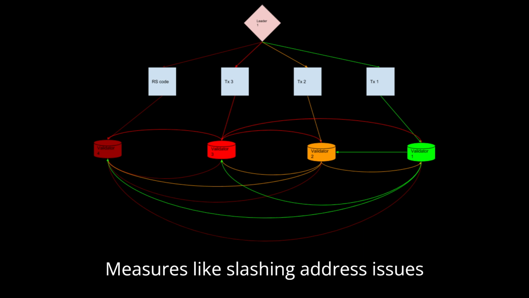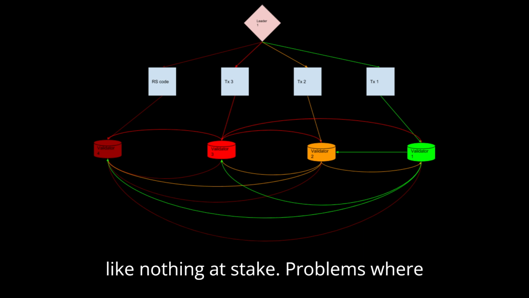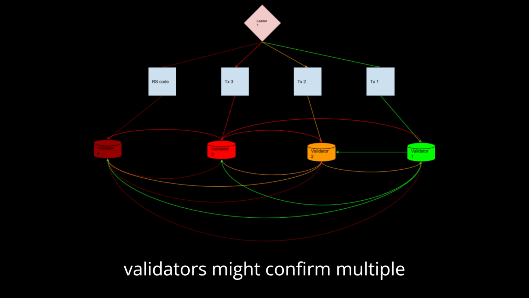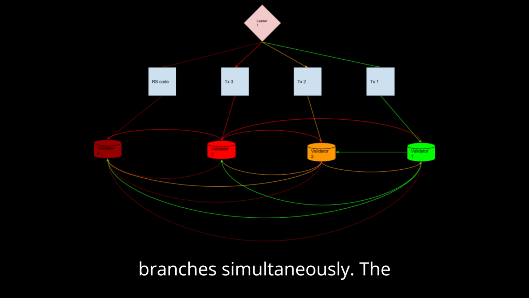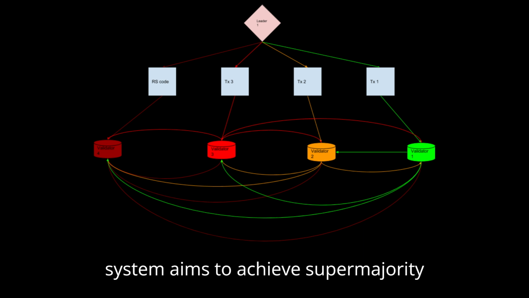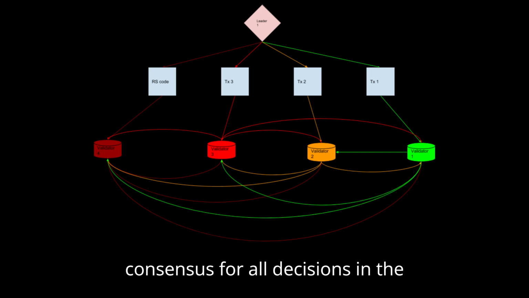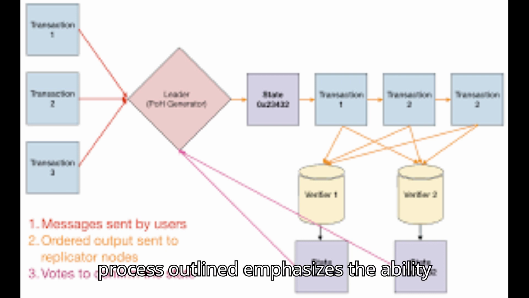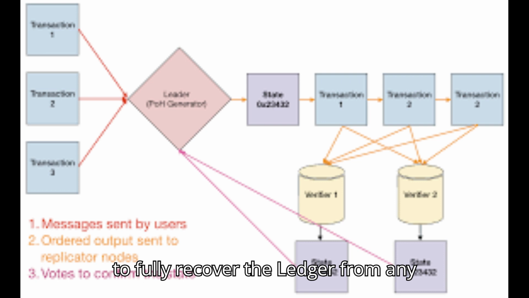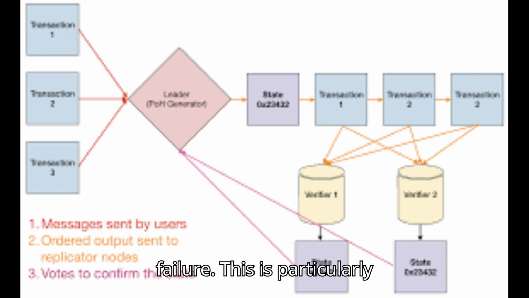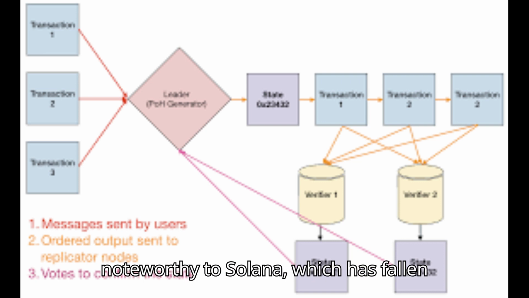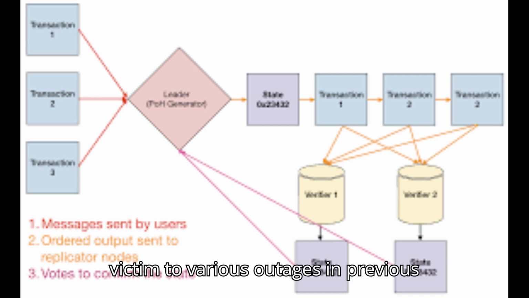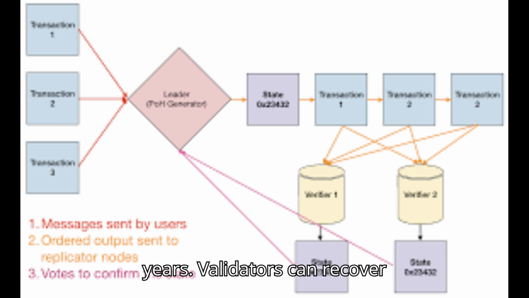Measures like slashing address issues like nothing at stake problems, where validators might confirm multiple branches simultaneously. The system aims to achieve supermajority consensus for all decisions in the network. Recovery and finality. The recovery process outlined emphasizes the ability to fully recover the ledger from any failure. This is particularly noteworthy to Solana, which has fallen victim to various outages in previous years.